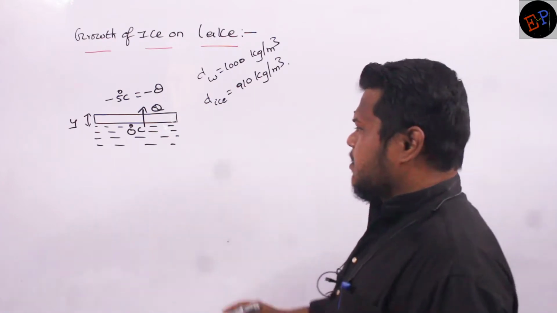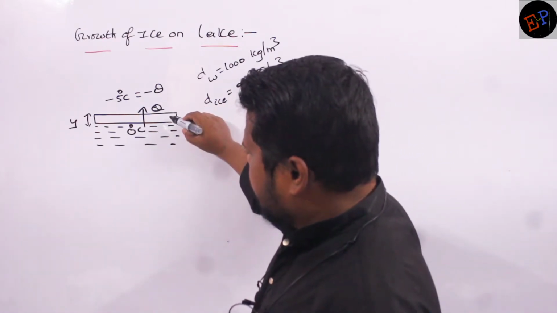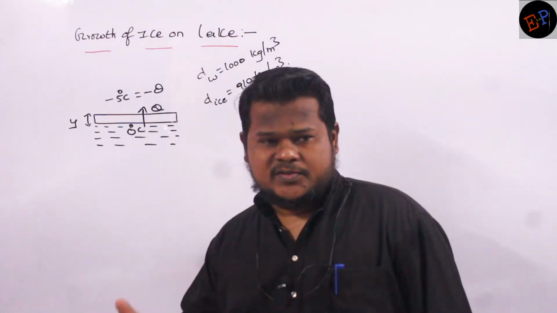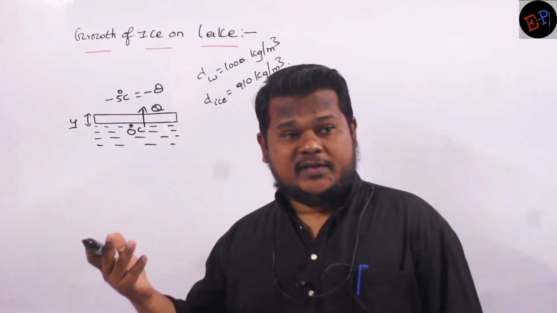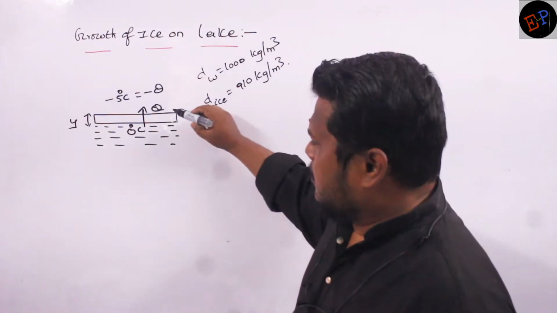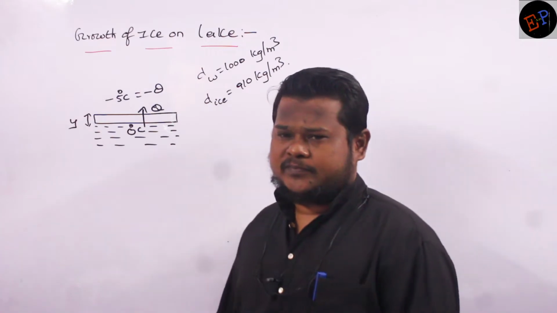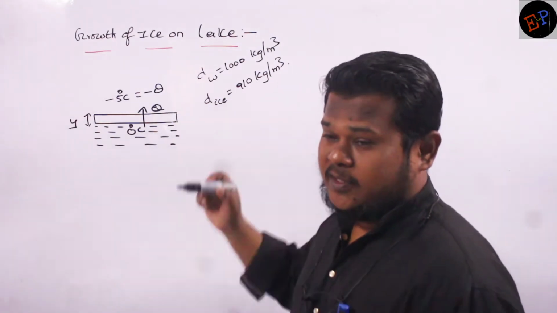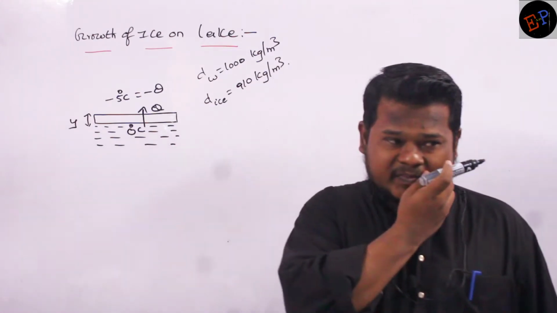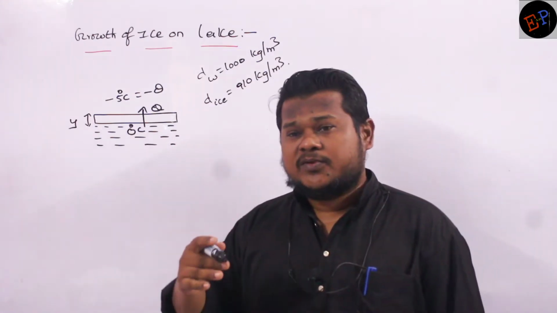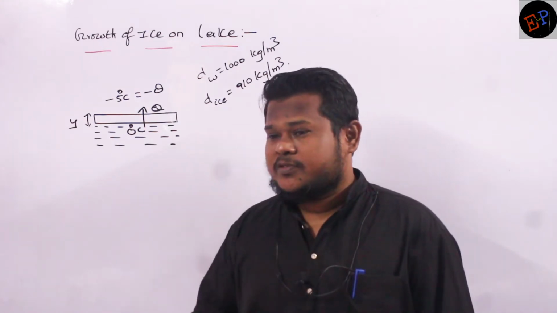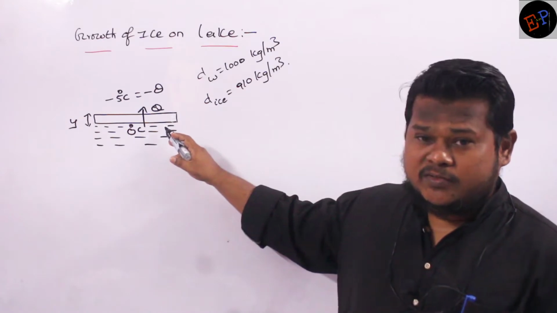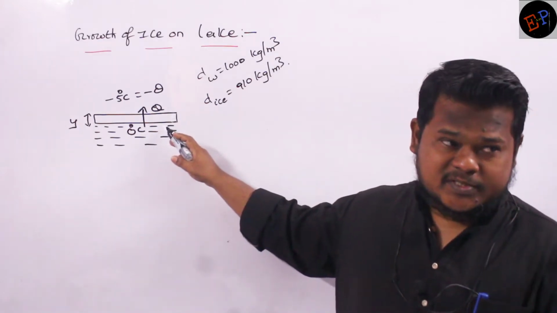Now see, this is ice, and the atmosphere temperature is less than 0 degrees Celsius. It may be -1, -2, -3, -4, -10, -20, anything can be present. Ice also can be at any temperature. Are you able to understand? But the water which is present below ice will definitely be at 0 degrees Celsius. Because when temperature reduces beyond 0, it forms into ice. It has still not converted into ice, which means its temperature must be 0.